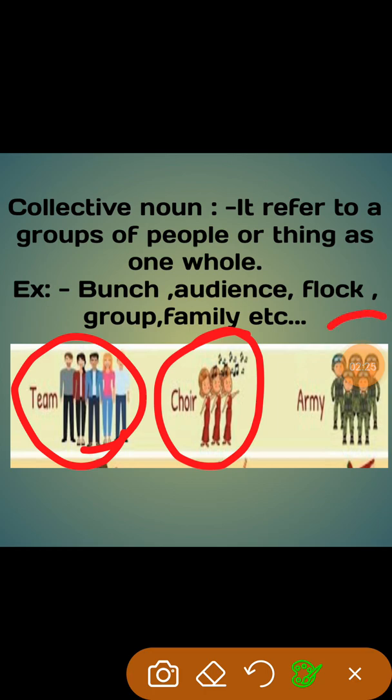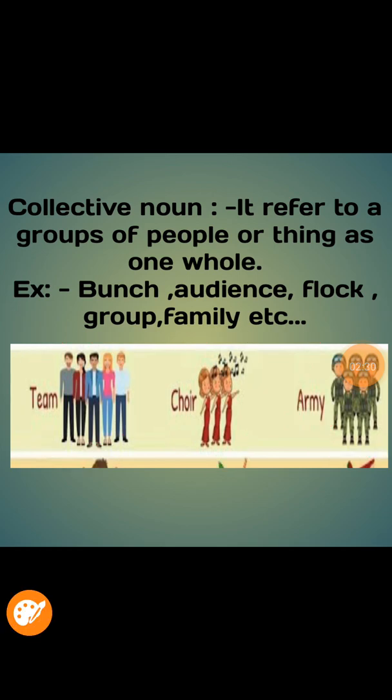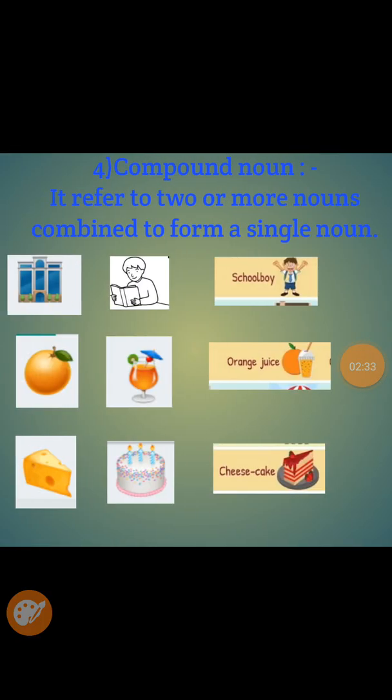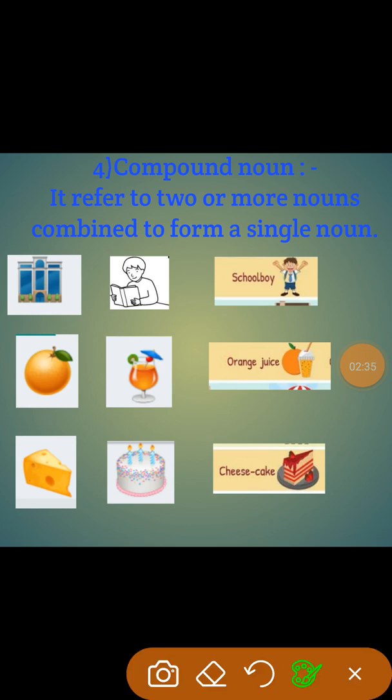A group of soldiers are there; they are called the army. So like this we call a group of people. That is called a collective noun. Now we will see the compound noun. It refers to two or more nouns combining to form a single noun. For example, this is a noun, school, and this is a noun, boy.